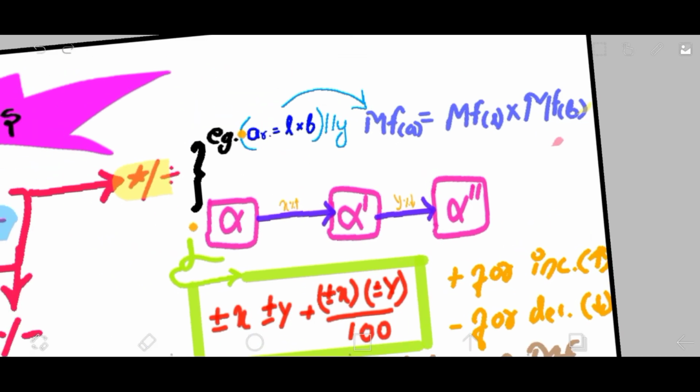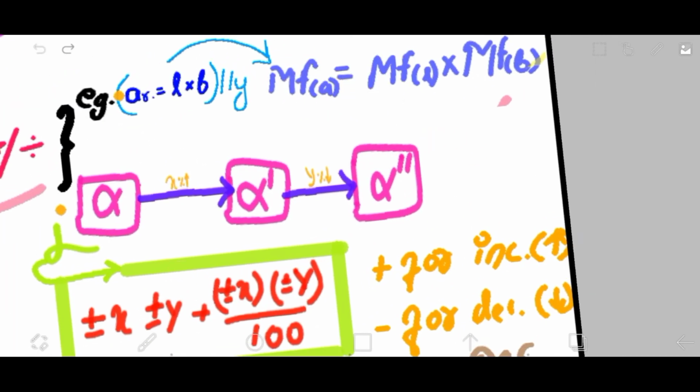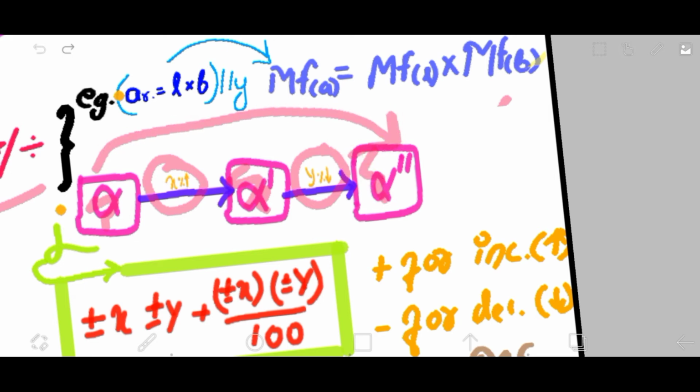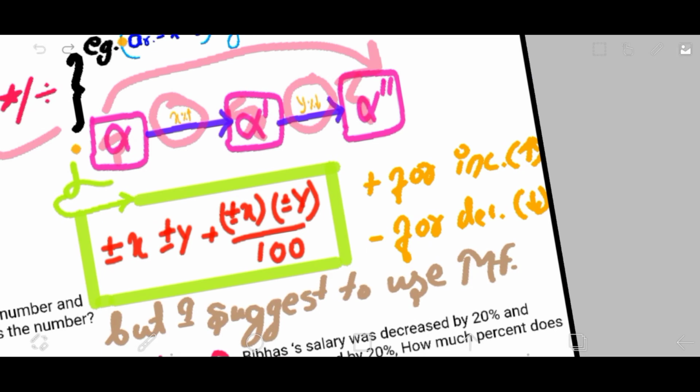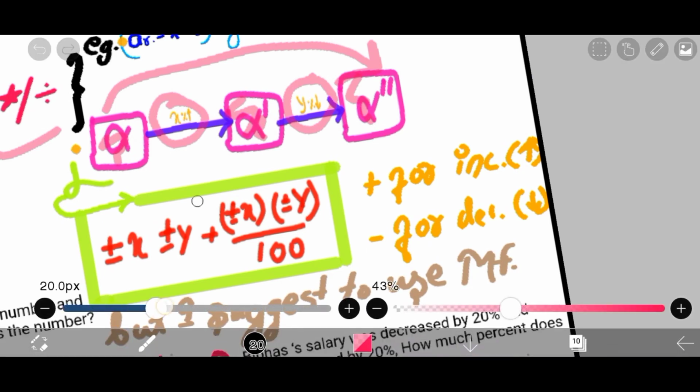And with this same trick, technique, whatever you call it, here we also have a problem that generally happens with salary problems, right? Initially his salary was this, after a certain time it increased X% and became this, and then it decreased or increased by this percent and became this. What's the total change? Most of the time it's asked what the total change is. Sorry for that awkward sound, but yeah, it happens like this.